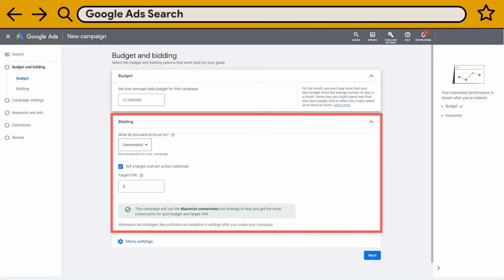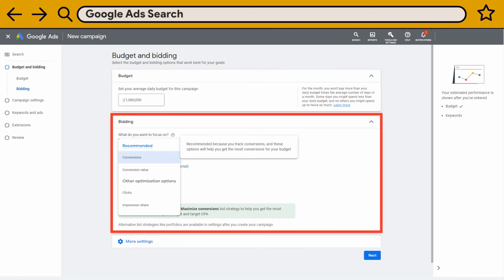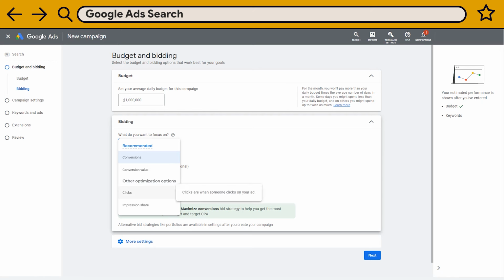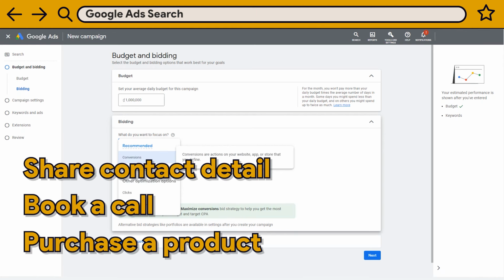Here we are in the bidding phase. You can choose if you want to focus your campaign on conversions, clicks or impressions. For this example, I choose conversions. It means we'll run Google Ads search to make online users finalize an event. For example, it could be sharing contact details, booking a call, or purchasing a product on your website.